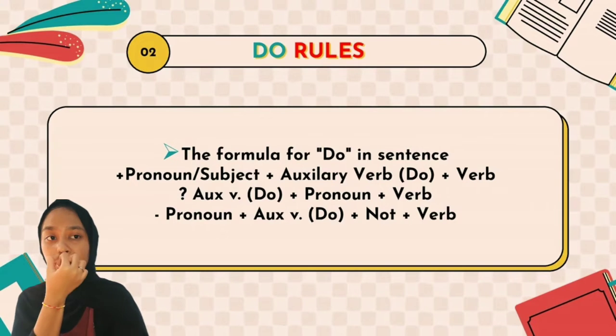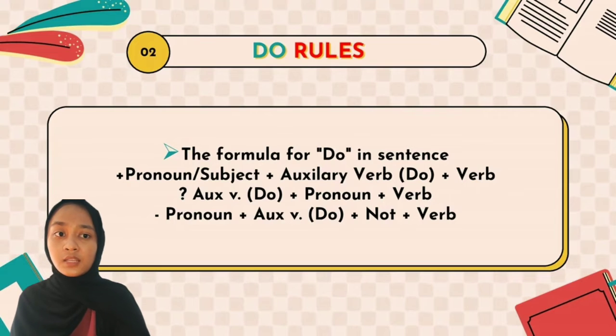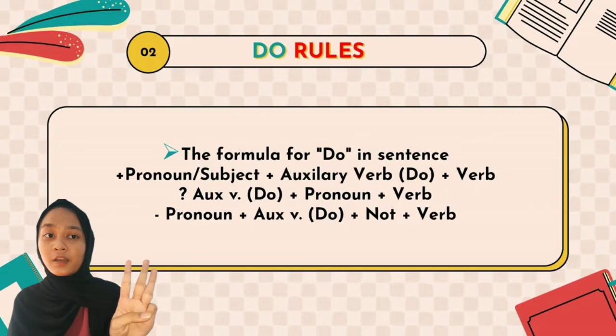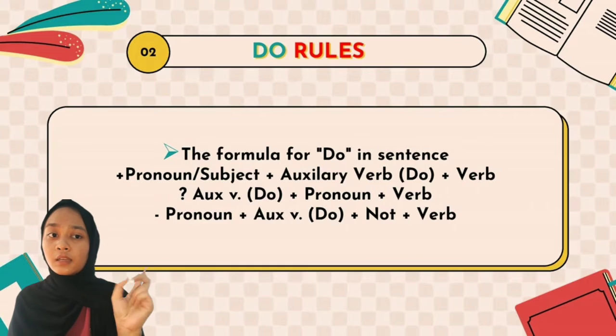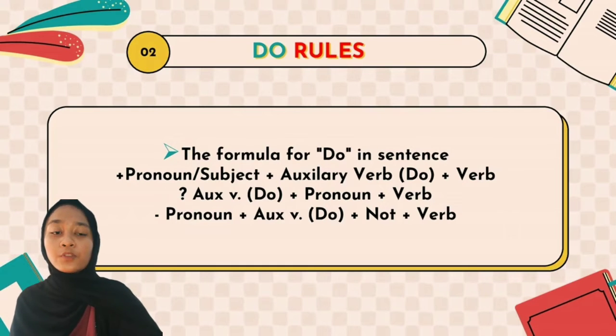So in this slide, these are the rules of using do in a sentence. As you can see on the screen, there is a formula for do in a sentence. There are 3 parts: the positive, the question, and the negative. For the positive, we use the pronoun or subject, and then auxiliary do, and then the verb.